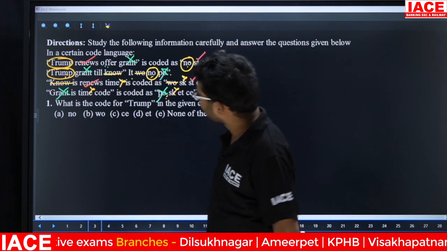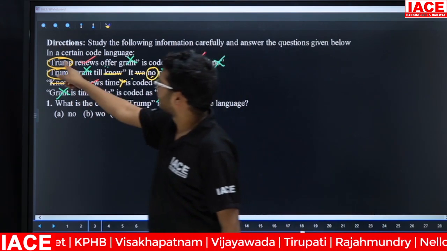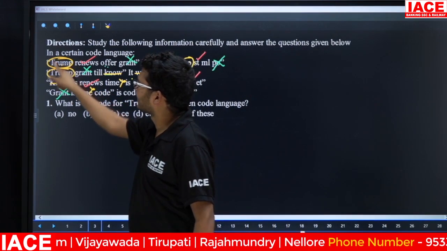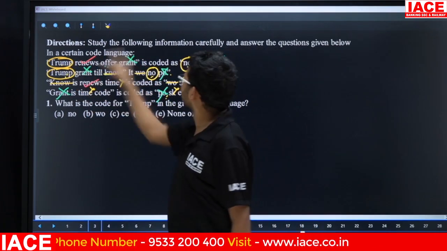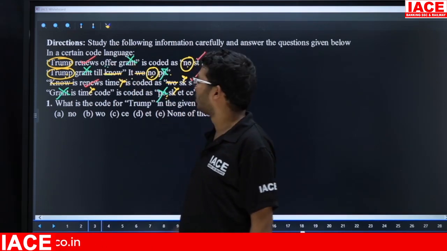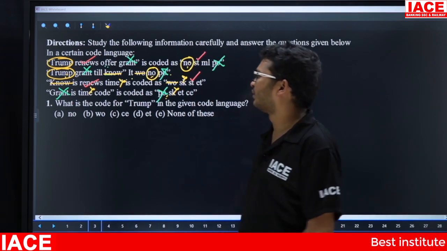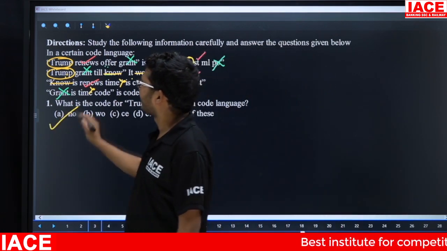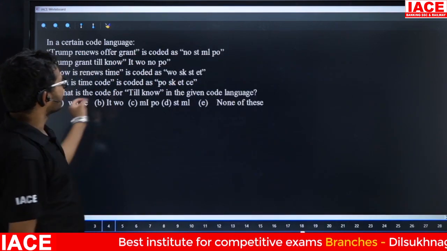Yes. Now here the question is, what is the code for Trump? Friends, here Trump, next here Trump. That means here circle, here circle, so circle is the code. Tick mark means tick mark is the code. Cross means cross mark is the code. Now, what is the code for Trump? The answer is NO. Yes. So for question number 1, the answer is option A.